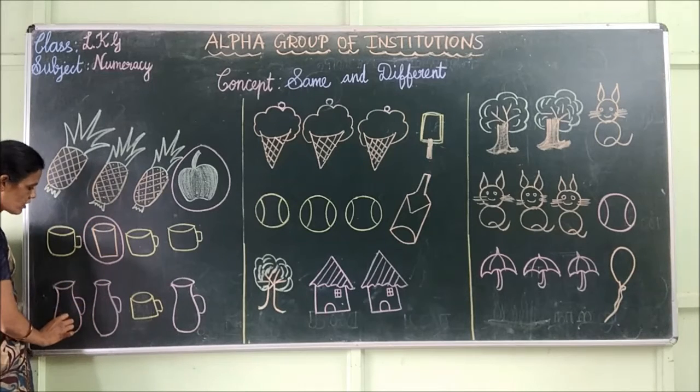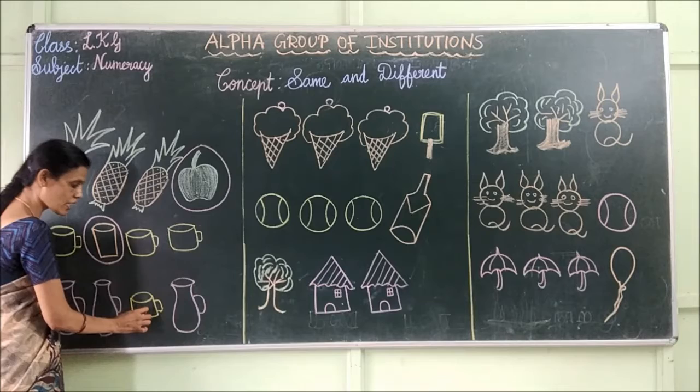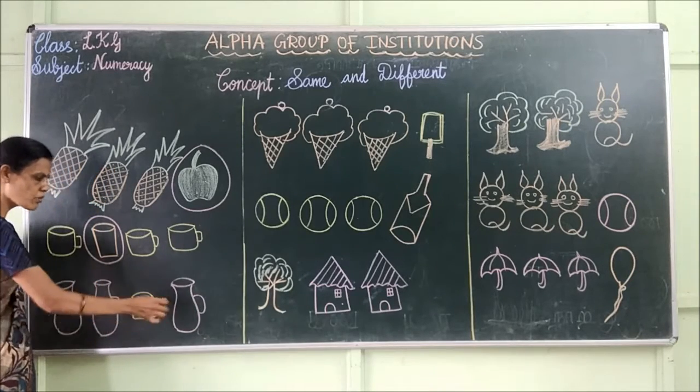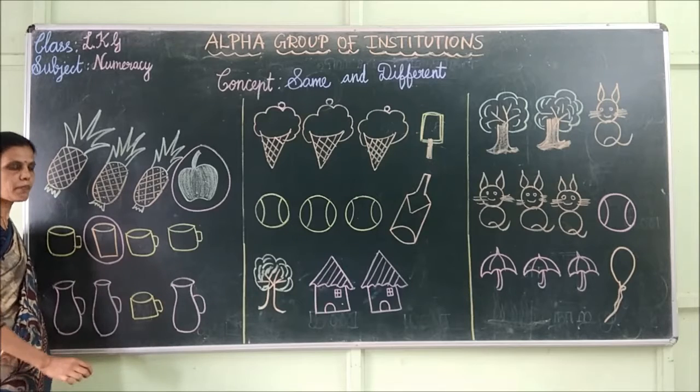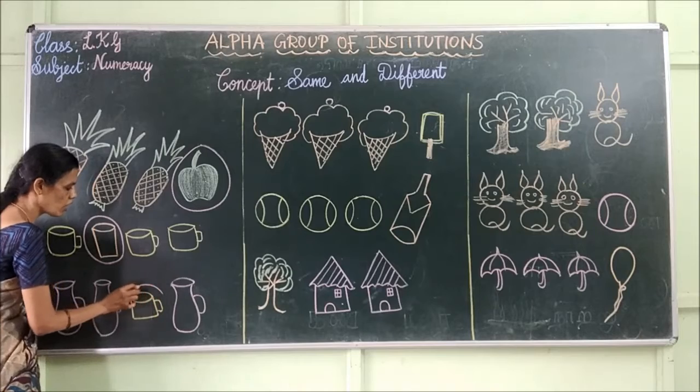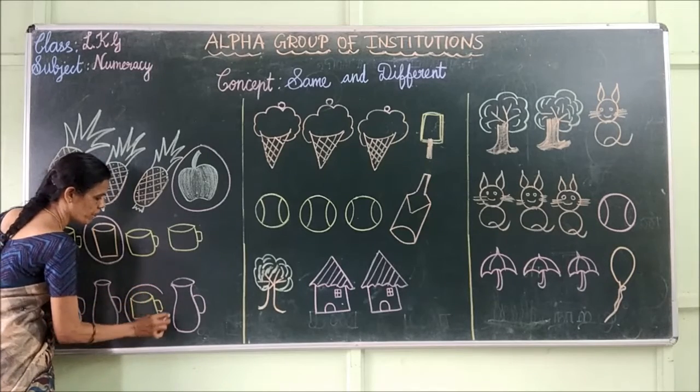Next one. This is a jug. This is a jug. This is a cup. This is a jug. Which one is different from this group? Yes, cup does not belong to this group. Cup is different. So, I am going to draw a circle around the cup.